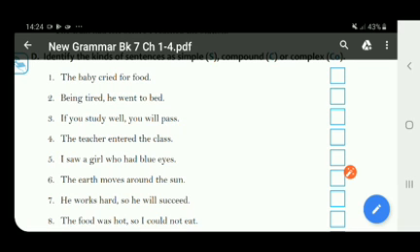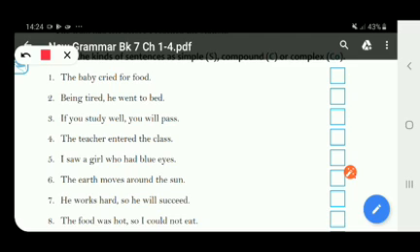See the fifth one. I saw a girl who had blue eyes. It is a complex sentence as it has got one independent clause and a dependent clause.